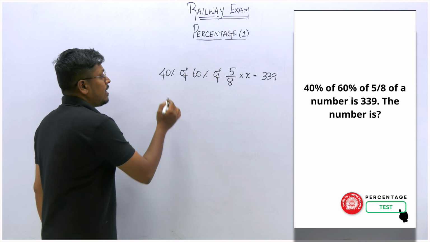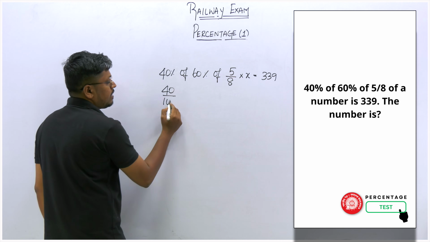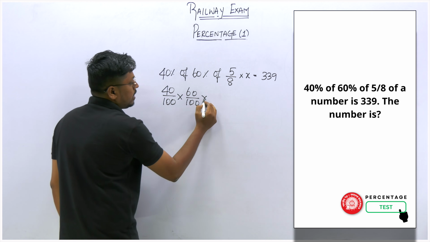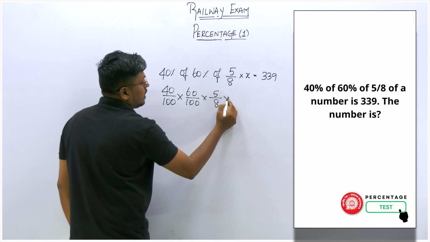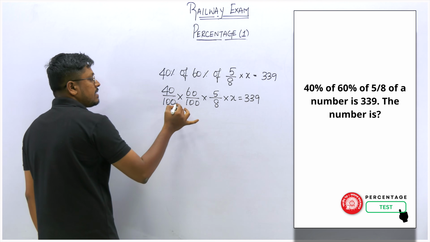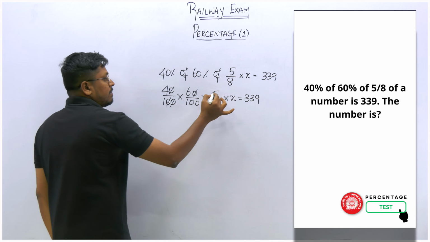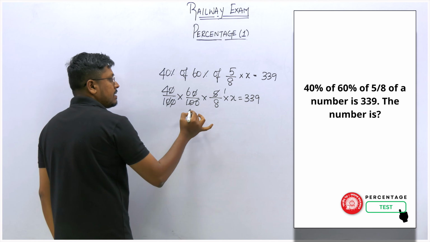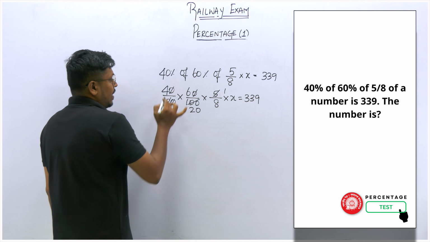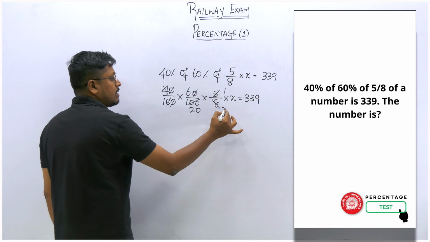That's it. So here 40% of 60% of, this can be written as 40 by 100, right? Of means multiplication, 60 by 100 into 5 divided by 8 into x is equal to 339. So here we can cancel 2 zeros. So we can cancel 2 zeros here. Similarly 1 5s are 5, we can cancel it 20 times. Now 1 4s are 4, 2 4s are 8. We can cancel it, and this can be cancelled.